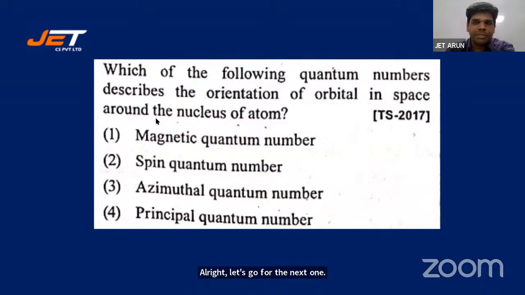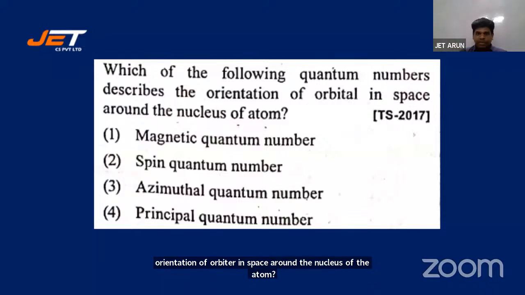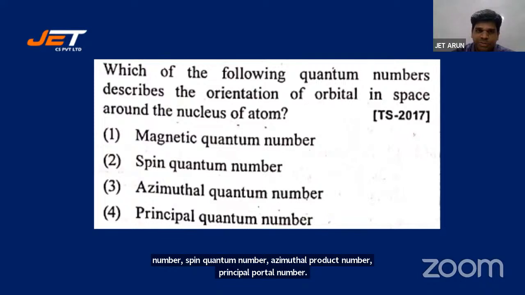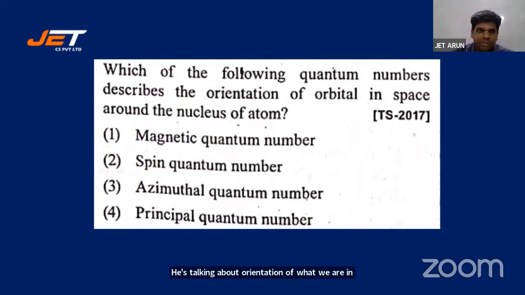Which of the following quantum numbers describes the orientation of orbital in space around the nucleus of the atom? Orientation of the orbital. All right, magnetic quantum number, spin quantum number, azimuthal quantum number, principal quantum number. He's talking about orientation of orbital in space, students. Which quantum number decides, describes the orientation? Okay, Saiteja says 1. Magnetic quantum number, okay.